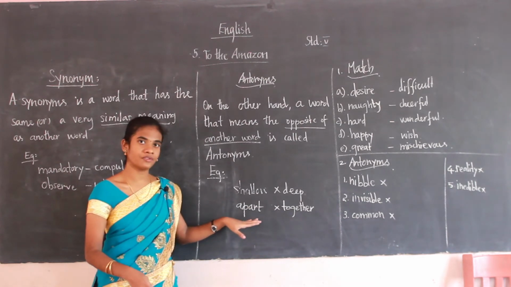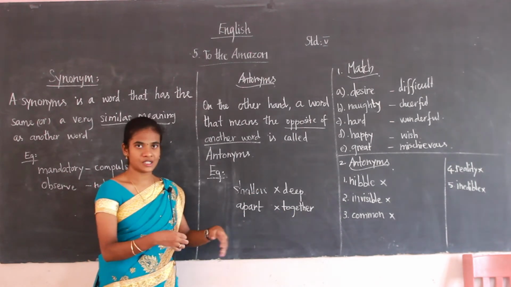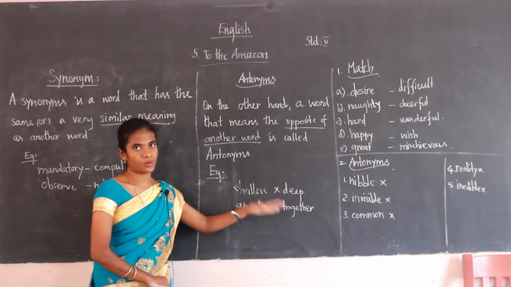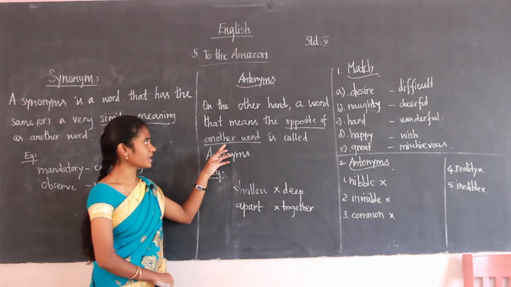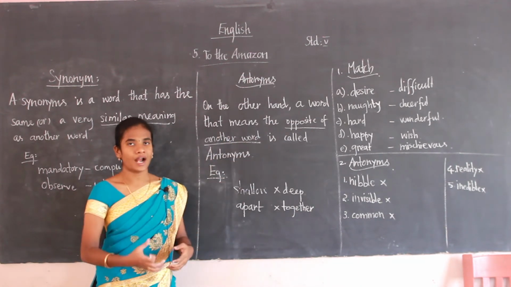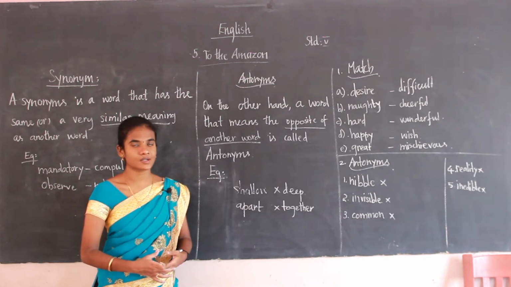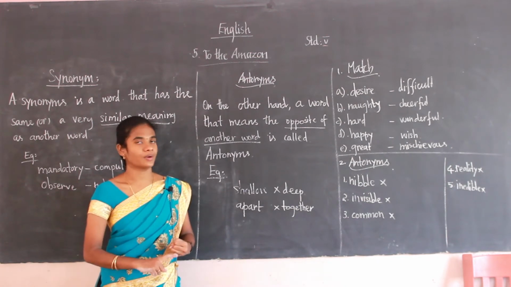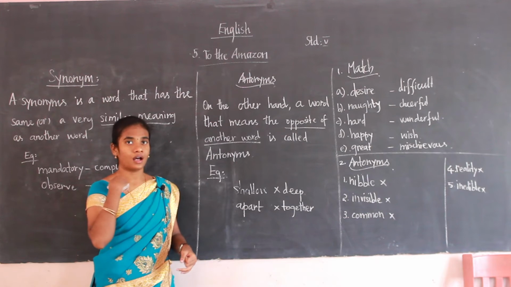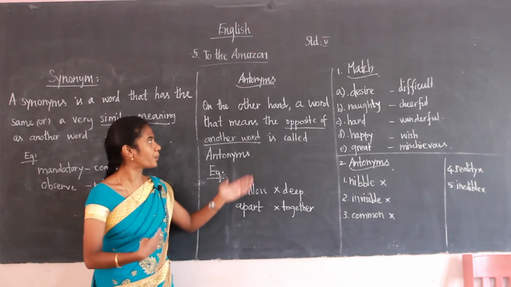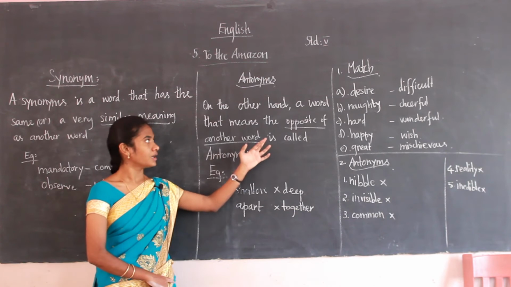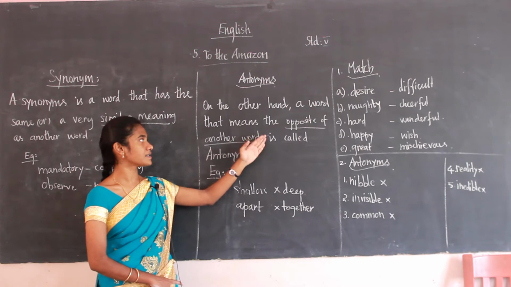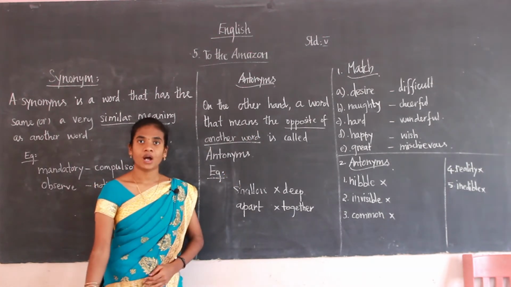What's the opposite of apart? It is together. Apart means separately. Together means joining. So apart, together. What's an antonym? An antonym is a word that means the opposite of another word. What's a synonym? A synonym is a word which gives the similar meaning. An antonym is a word which gives the opposite.